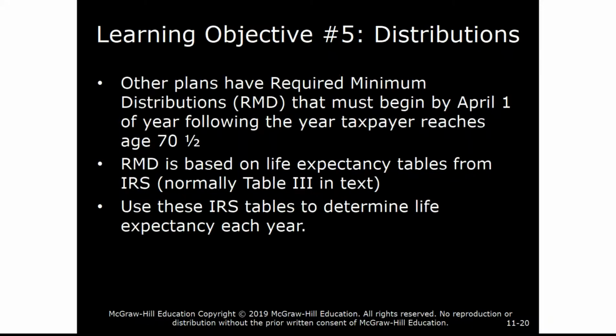And we'll be using some of the tables in the text to do this. Plans such as traditional IRAs have required minimum distributions that begin on April 1st of the year following the year the taxpayer reaches age 70 and a half. These required minimum distributions are based on life expectancies, and we normally use Table 3 in the text. Table 3 is found on page 11-28. I'll be demonstrating those as well in the next video.